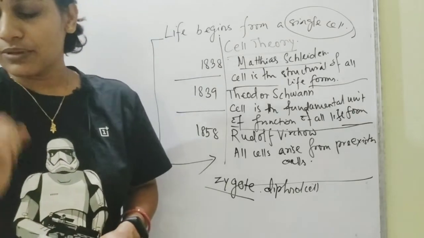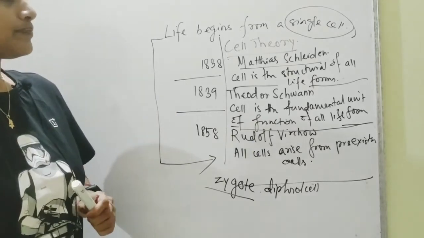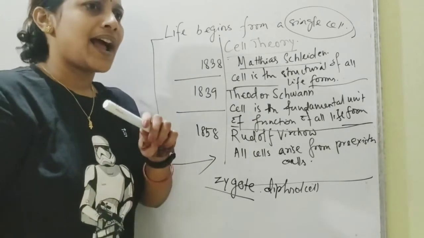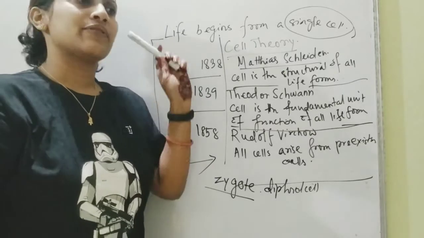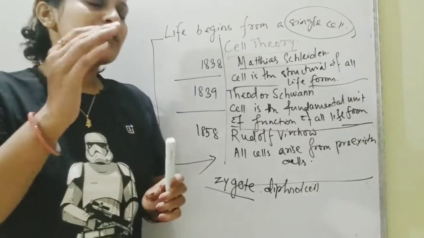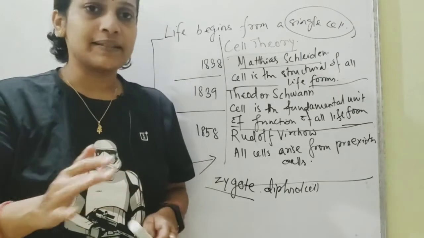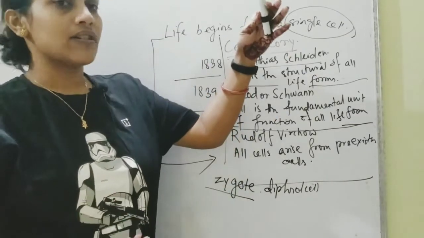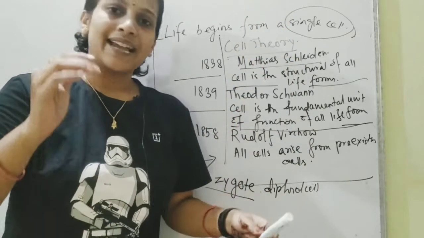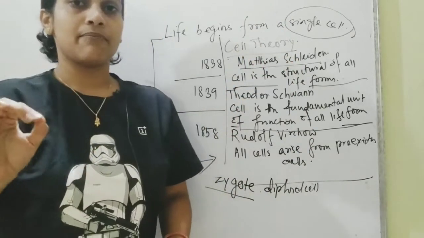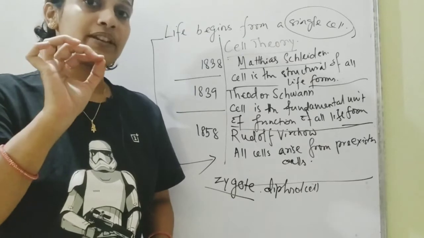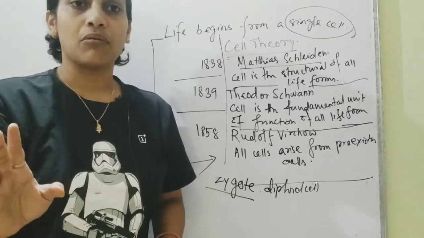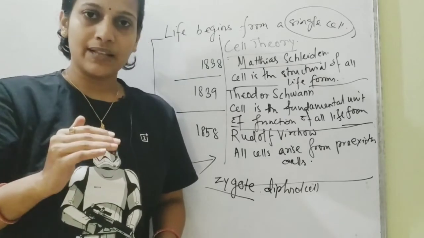So this was all about the cell theory. Now you can pause the video here and take a screenshot, or write it in a systematic manner. When you're writing science notes, you have to be very systematic. You can't go on writing long essays for each answer like in history. Science means you have to be pinpoint, and the answers have to be crisp. That doesn't mean you write two words and expect three marks. It has to be a very crisp answer.